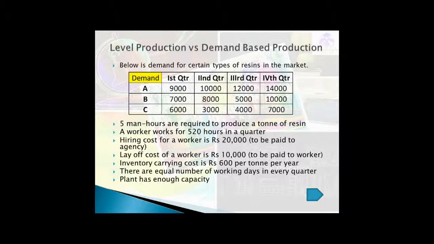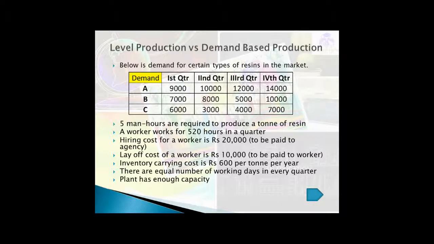The other two assumptions are that you have an equal number of working days in every quarter, and the plant has enough capacity, whether you want level production or demand-based production. The plant has sufficient capacity to cater to the demand. The only thing is that you need to think about worker availability and the other fixed and variable costs.